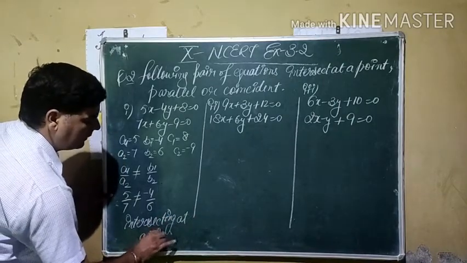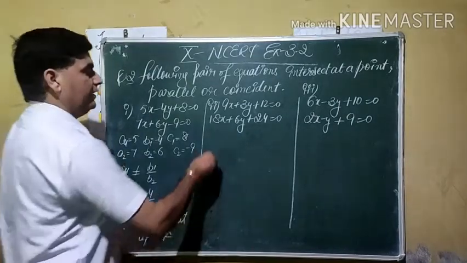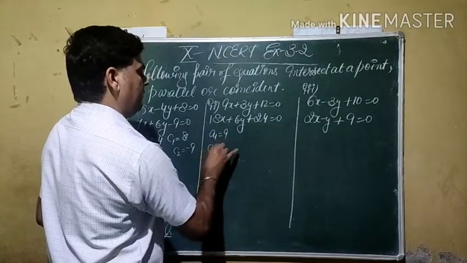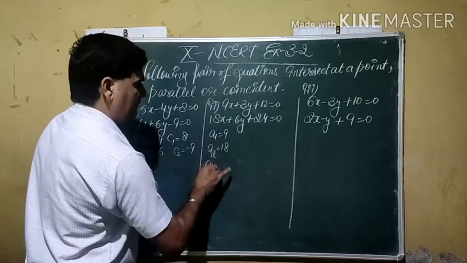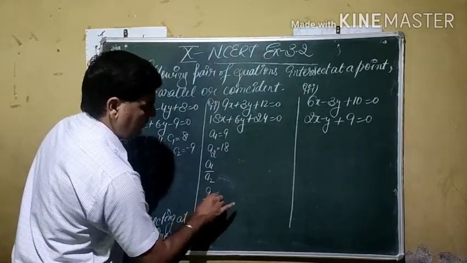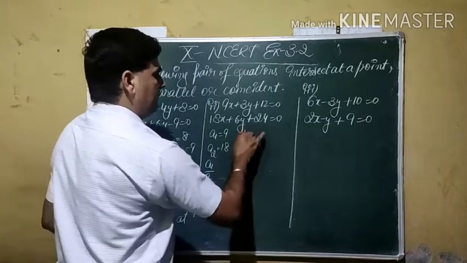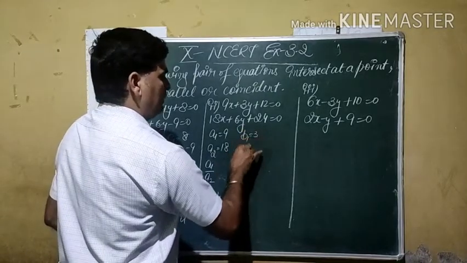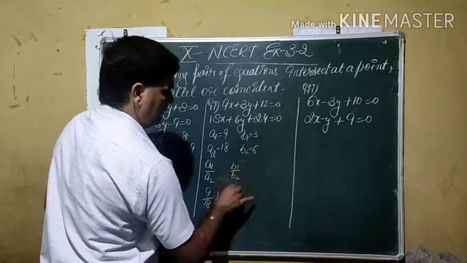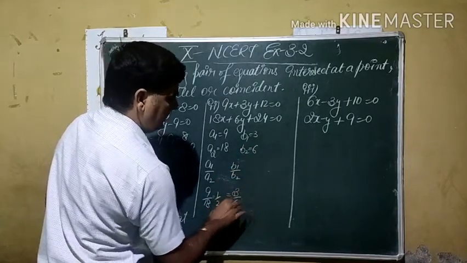Now we are moving towards the next part. Here a1 is 9, a2 is 18. a1 by a2, if we calculate, becomes 9 by 18, which means 1 by 2. Here b1 is 3, b2 is 6. b1 by b2 becomes 3 by 6, which is also the same as 1 by 2.